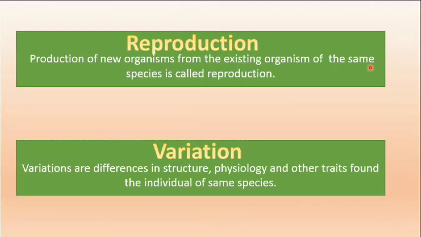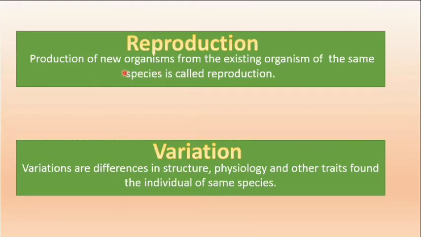Here the term same species is important. Students, same species means organism of same kind. Like human beings will give rise to a human being, right? A cat after reproduction produces kittens, cat.